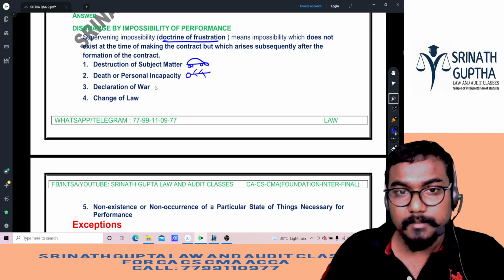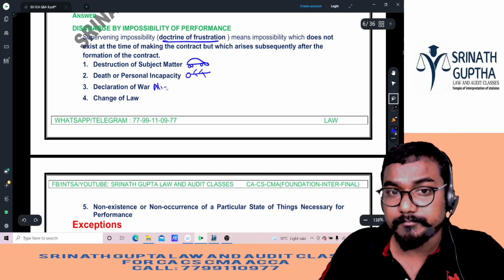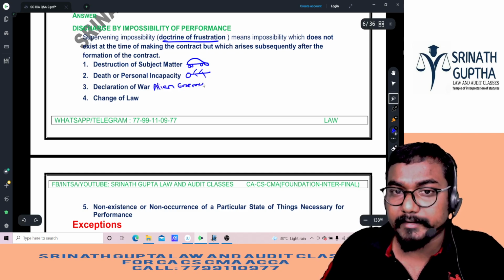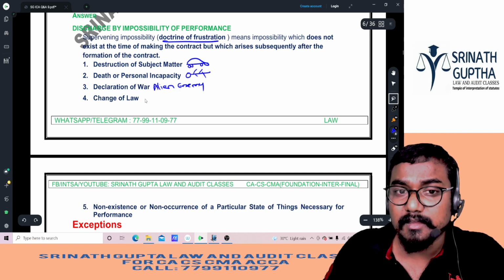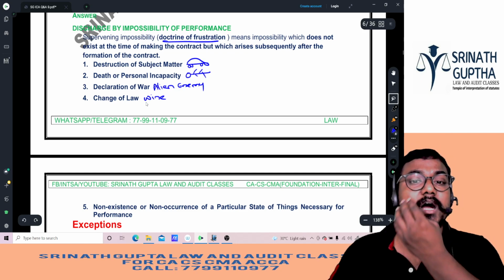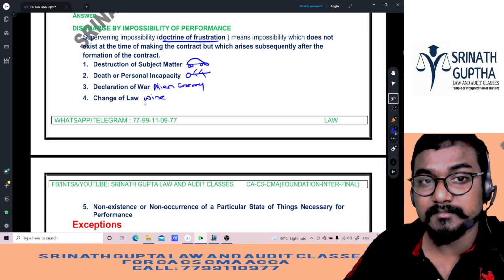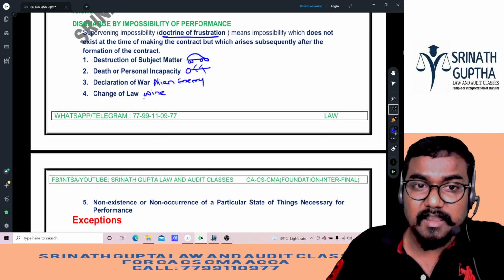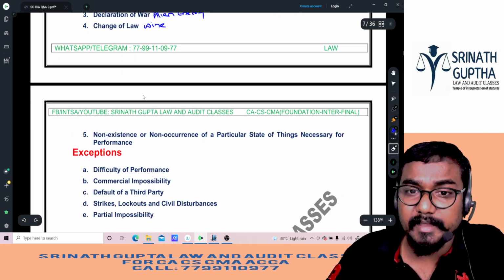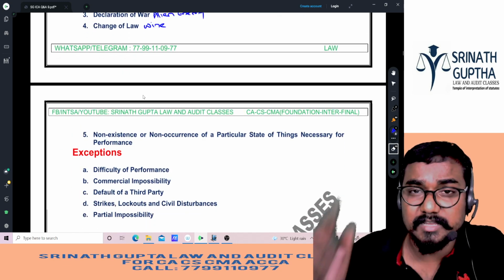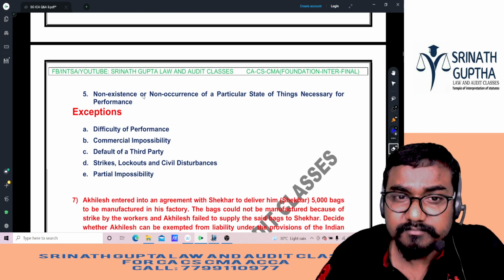Declaration of war: if a party becomes an alien enemy, the contract will be discharged. Change of law: so sale of wine becomes illegal, wine business, right, beta? Modi uncle said from 12 o'clock tonight, drinking liquor is banned. So the business becomes unlawful. Last one, non-existence or non-occurrence of the state of things required. We have seen the king example, the king case law.